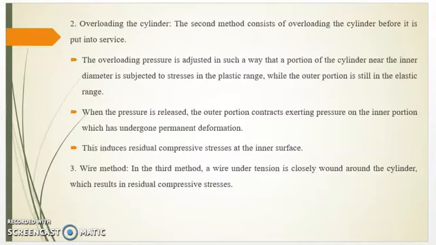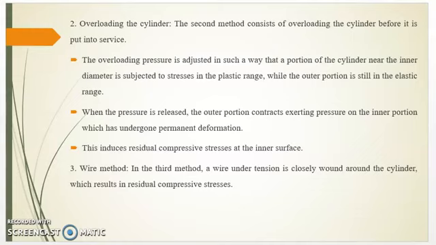Second method, overloading the cylinder. The second method consists of overloading the cylinder before it is put into service. The overloading pressure is adjusted in such a way that a portion of the cylinder near the inner diameter is subjected to stresses in the plastic range, while the outer portion is still in the elastic range. When the pressure is released, the outer portion contracts, exerting pressure on the inner portion, which has undergone permanent deformation. This induces residual compressive stresses at the inner surface.